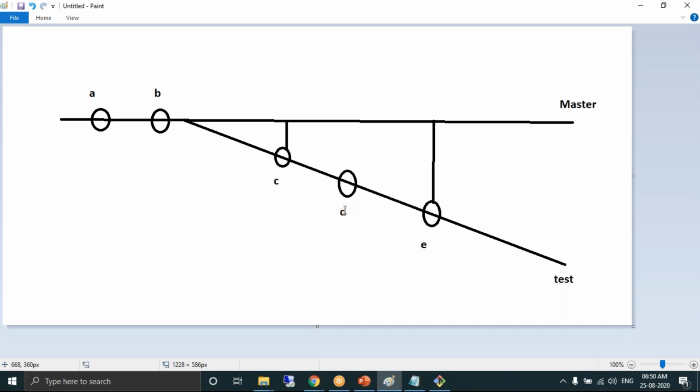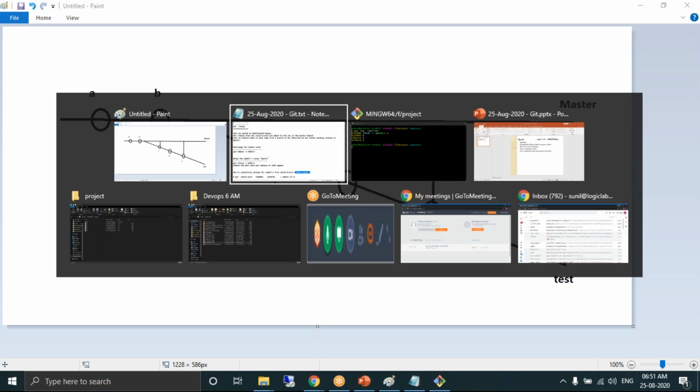You want to selectively pick up specific commits from the child branch and add them to the master. Whenever you want to pick up the child branch commits and add them to the master, this feature is called cherry pick.